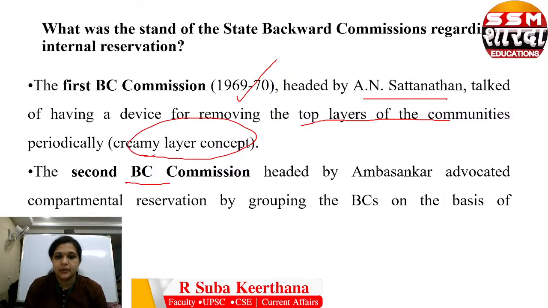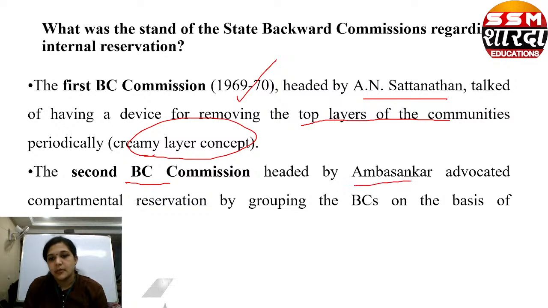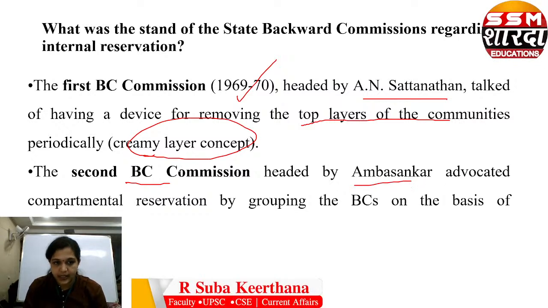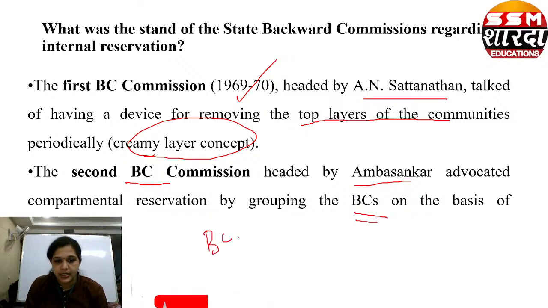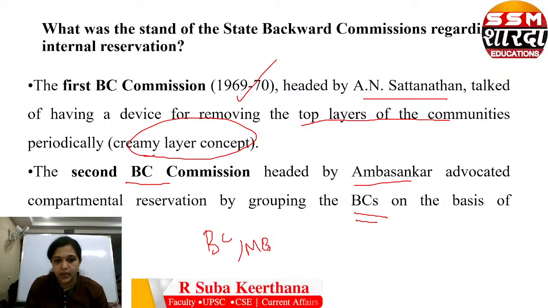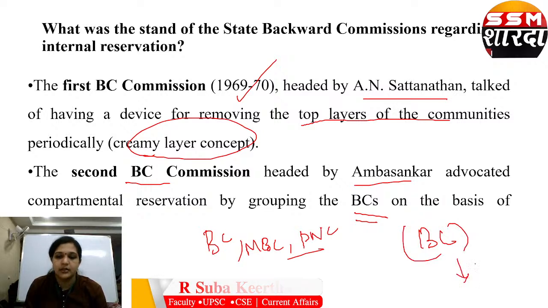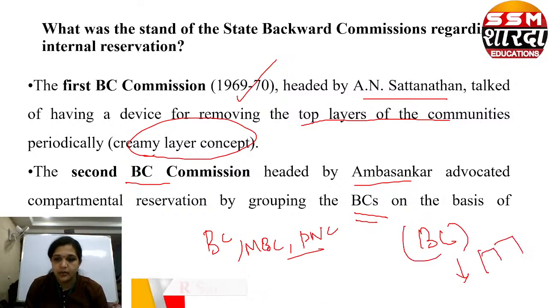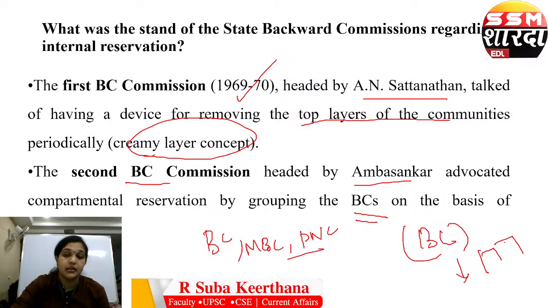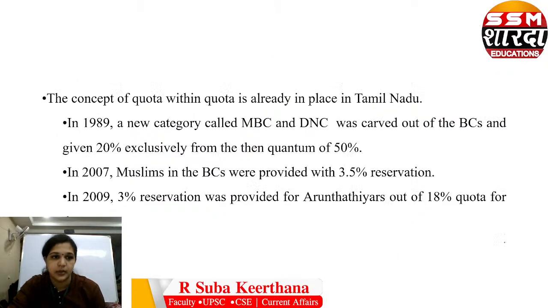Next, the second BC commission, headed by Ambasankar, advocated compartmental reservation by grouping the BCs on the basis of backwardness. That's why we have BC, MBC, most backward classes, denotified communities, and so on. So within backward classes, you have separation based on the degree of backwardness.